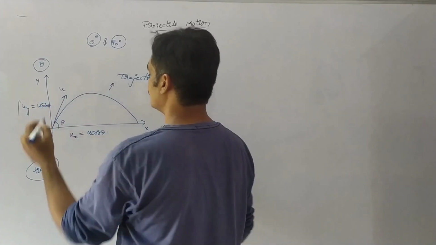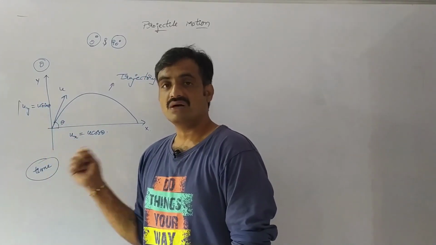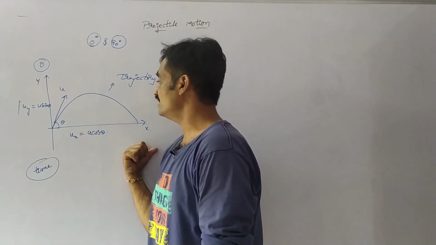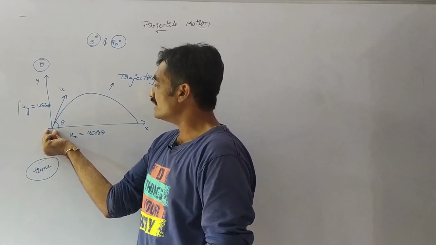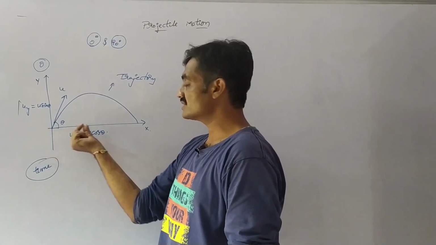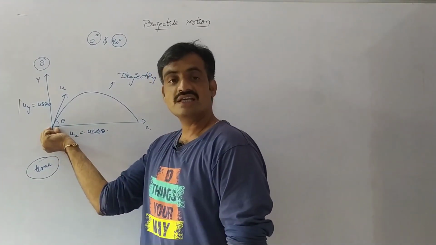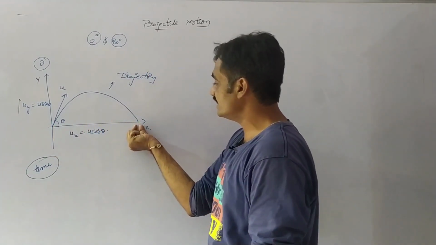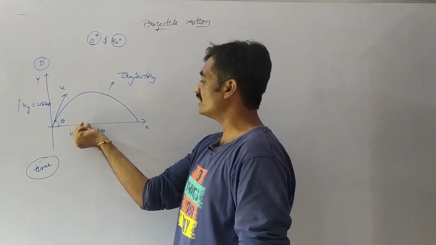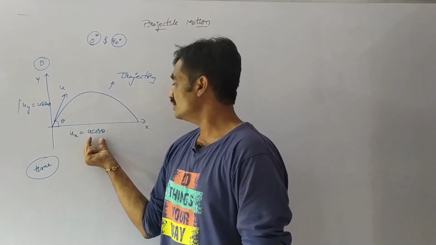Along the horizontal motion, or x-axis, the velocity remains constant throughout the path. The velocity at the origin equals the velocity at any other point on the path, u cos theta.